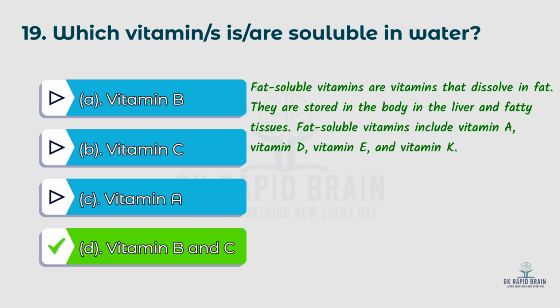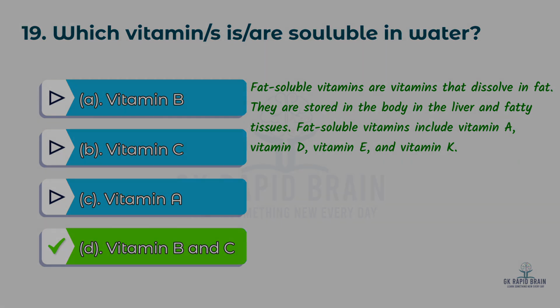Fat soluble vitamins are vitamins that dissolve in fat. They are stored in the body, in the liver, and fatty tissues. Fat soluble vitamins include vitamin A, vitamin D, vitamin E, and vitamin K.